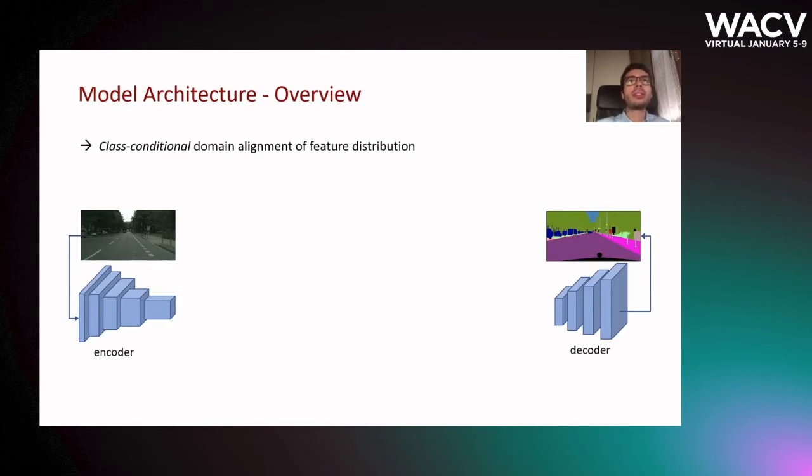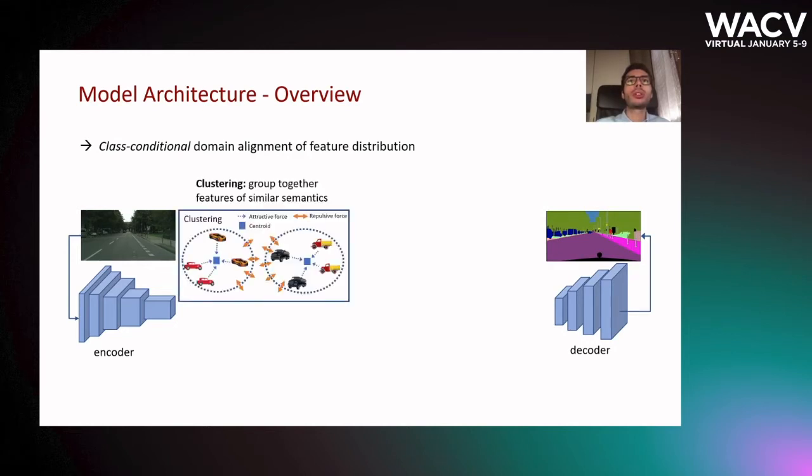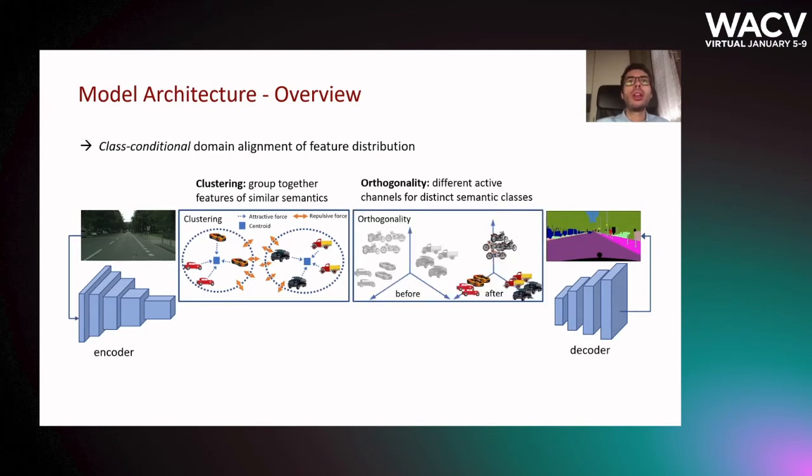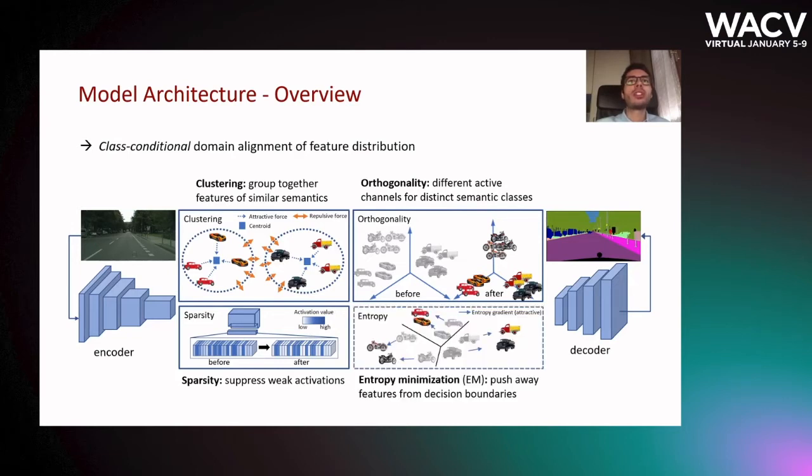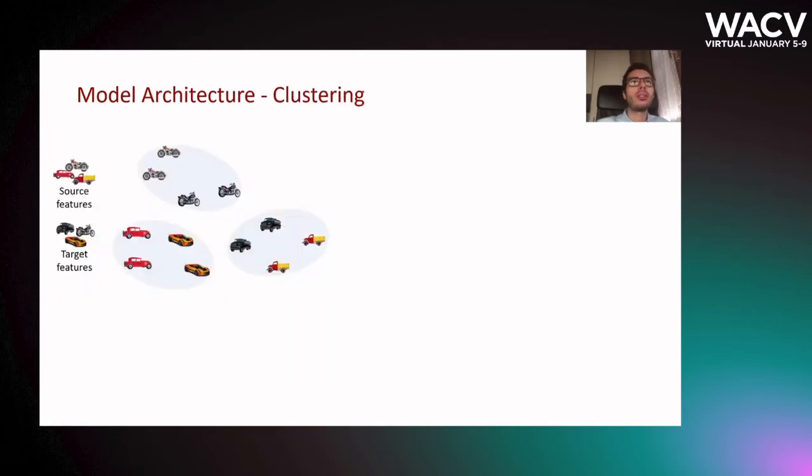Thus, we devise lightweight, non-parametric modules looking for class-conditional adaptation over the feature space. We introduce a clustering force to group feature vectors of similar semantic connotation. Then, an orthogonality constraint forces space-out features to be orthogonal, and a sparsity objective is used to suppress weak activations. Finally, an off-the-shelf entropy minimization loss drives features far from decision boundaries.